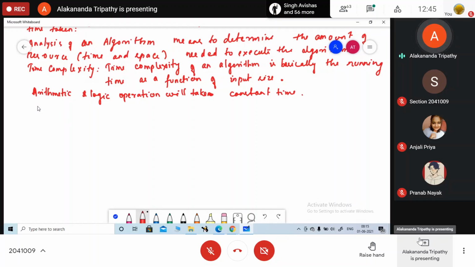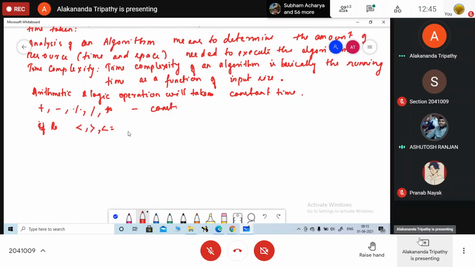Okay, so what are the arithmetic operations? ये इसका टाइम क्या रहेगा? कांस्टेंट. ओके, वो तुम्हारा रिलेशनल ऑपरेशंस, what are the different relational operations? All are, it will take constant time. अगर तुम if else लिखते हो, if else स्टेटमेंट, ये कितना टाइम लेगा?